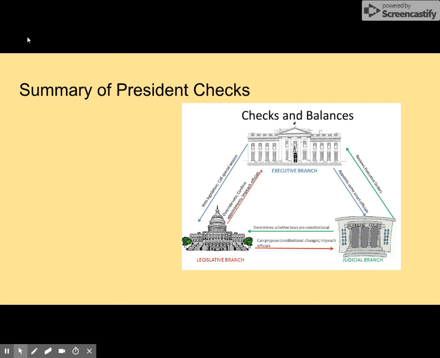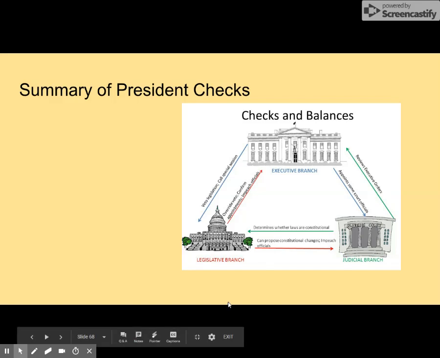Summary. Let's take a look at the checks that the legislative branch has. They can override a veto, confirm judge appointments, and impeach officials in the executive branch. They can propose constitutional changes and impeach officials of the judicial branch.